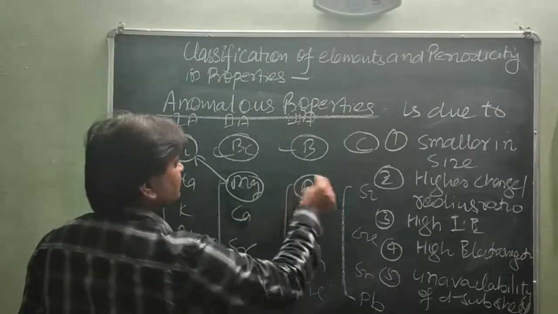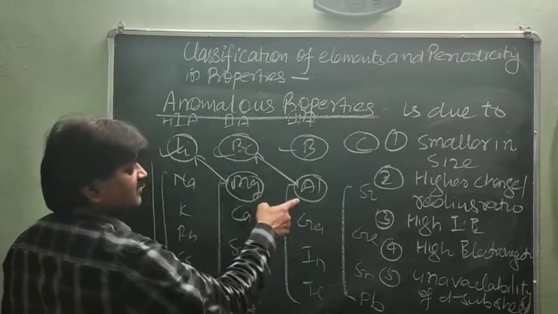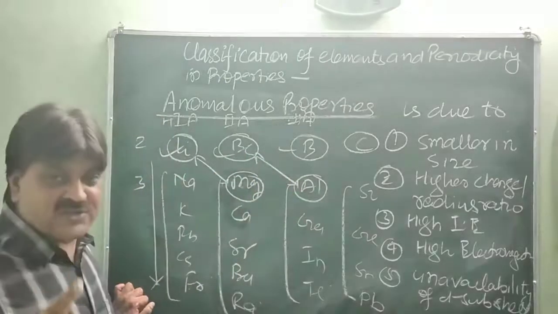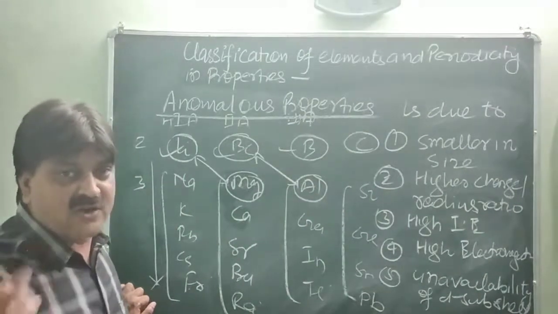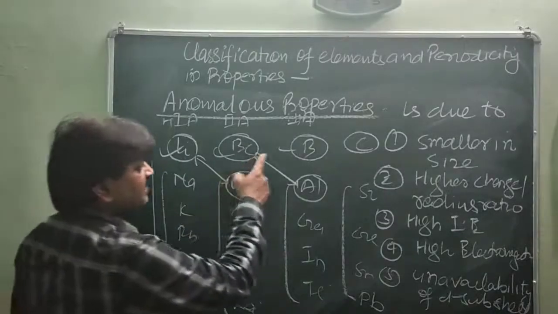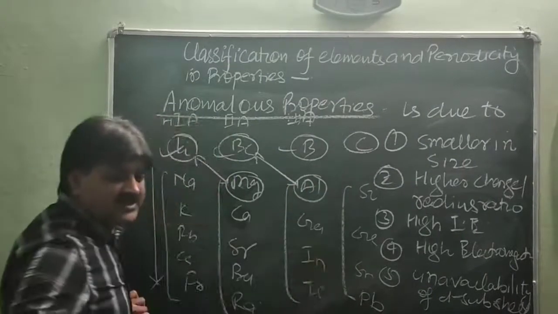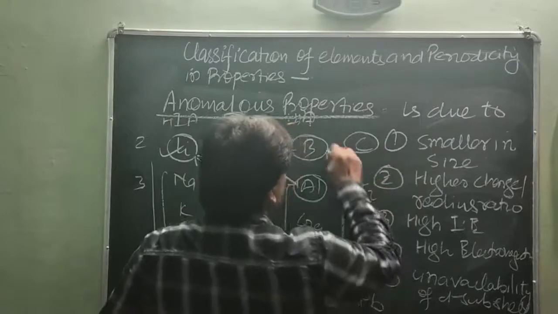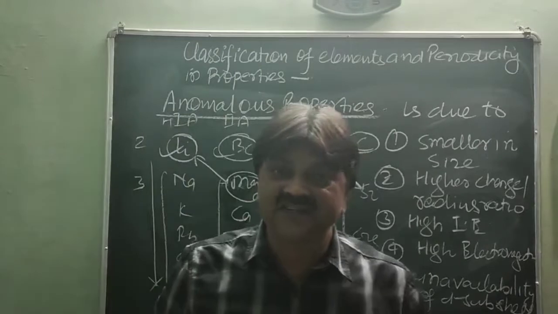Beryllium also shows the same properties as aluminium. It is also diagonally placed, second period and third period. Similarly, boron shows similar properties to silicon. And this relationship is known as the diagonal relationship.